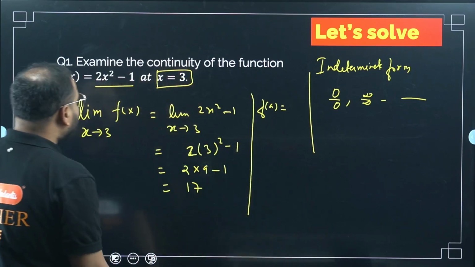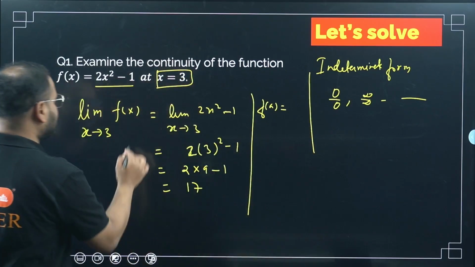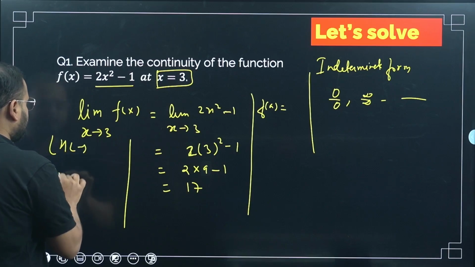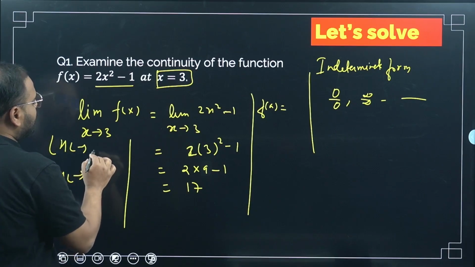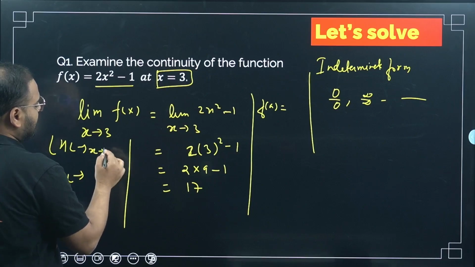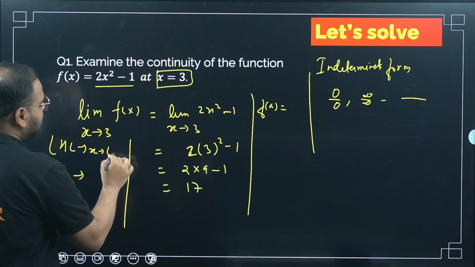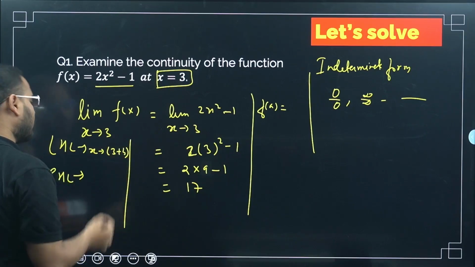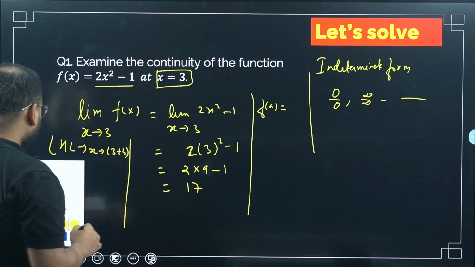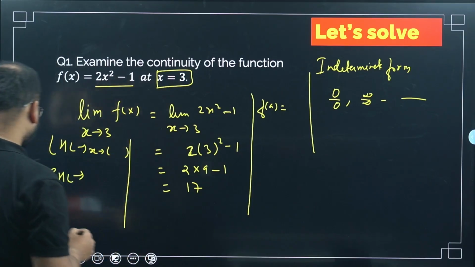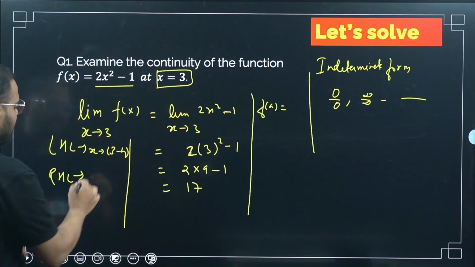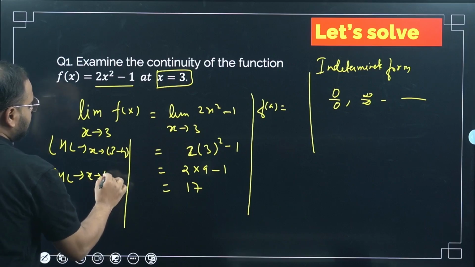You can find the LHL also. You can find LHL or RHL as well. When you do that, what will you do? You'll substitute x as 3 plus h. Wherever the x is, you substitute 3 plus h. Sorry, not for LHL, 3 minus h. 3 minus h for LHL, and for RHL you will substitute x as 3 plus h.